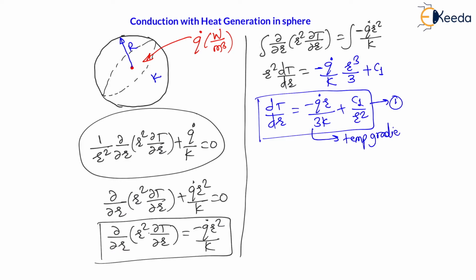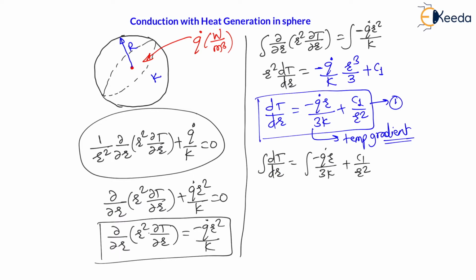This is the temperature gradient equation, the temperature gradient along the radial direction. Again, if I integrate this equation, then I will get the temperature profile. So let us integrate this equation. Therefore, the integration of dT/dr is equal to the integration of minus q dot r divided by 3k plus c1 divided by r square. If I integrate, integration and differentiation will get cancelled.